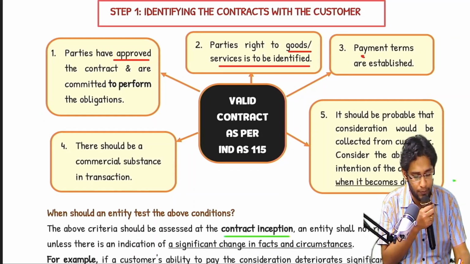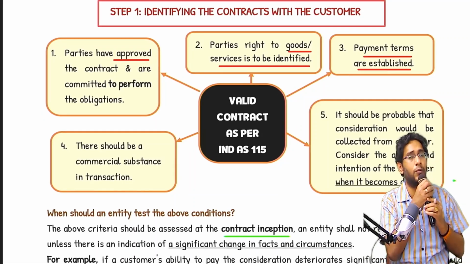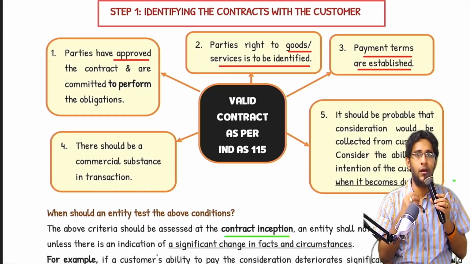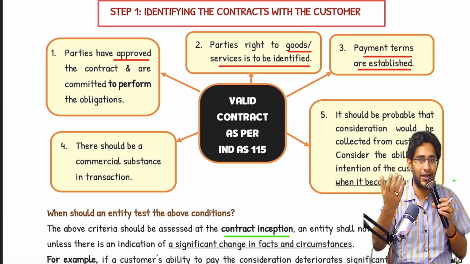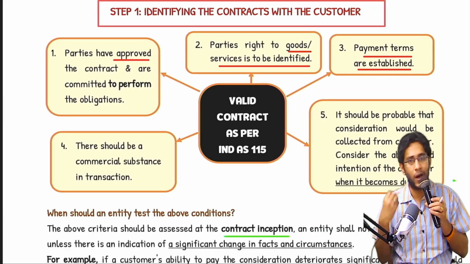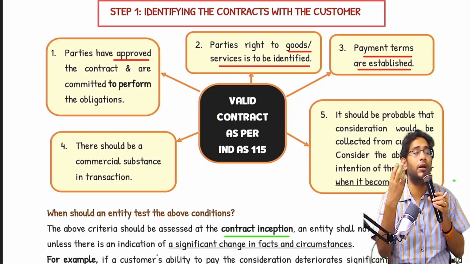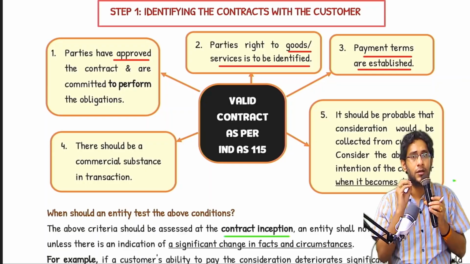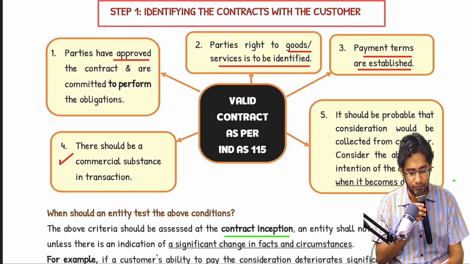Number 3, payment terms are established. Meaning what? For these goods I am giving, how much money will you pay, will you pay now, or will you pay it later, will you pay along with interest or partly now, in installments, payment terms must be established. Point number 4, the transaction should have commercial substance.